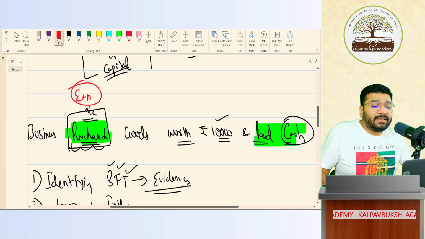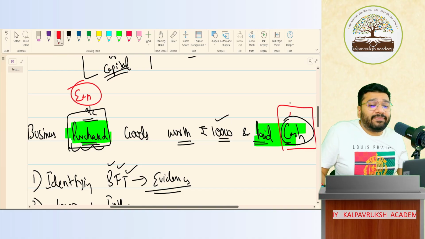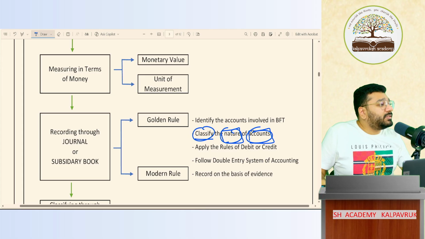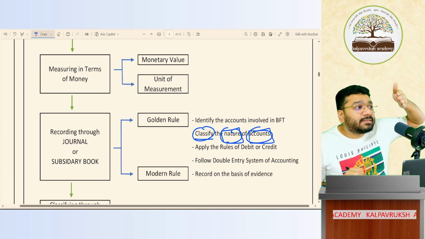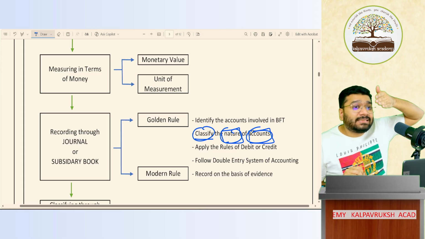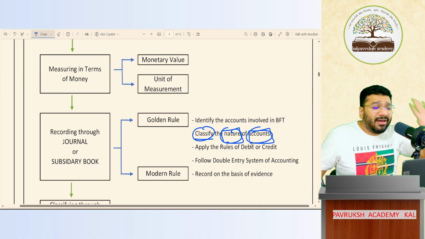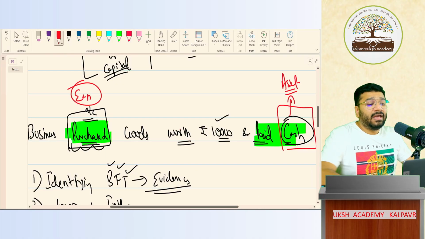Second account you said is cash account. Cash account is what classification? Asset. Any problem? Classify the nature of accounts into expense, income, asset, liability, capital. Five classifications. Any problem? No. I gave one more example.